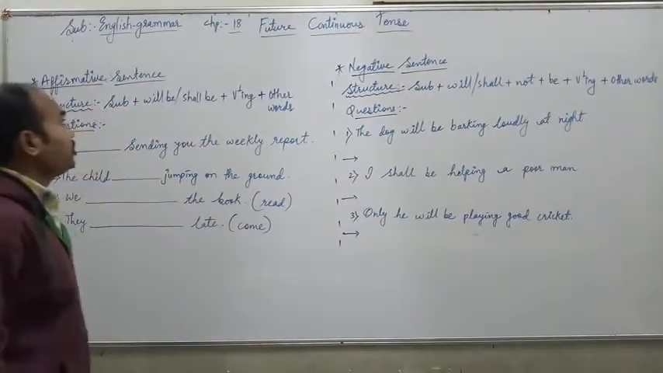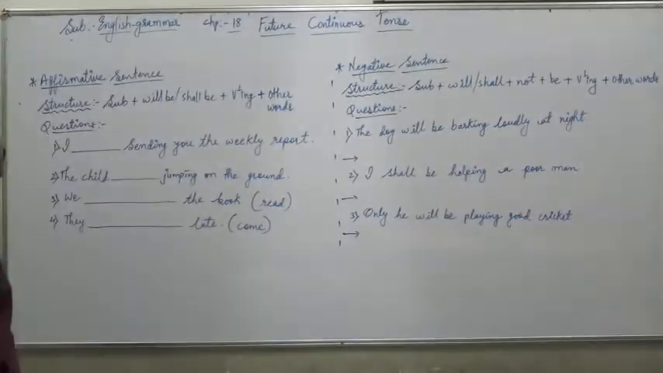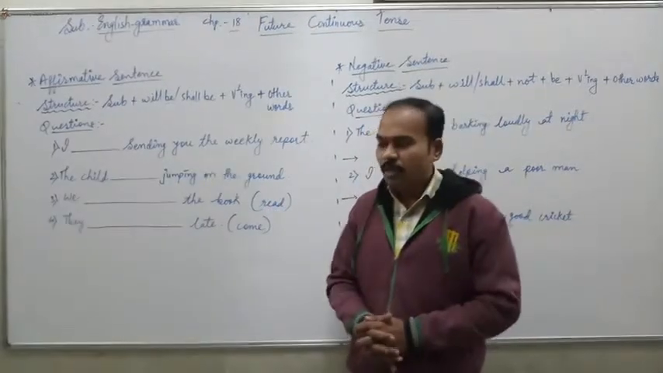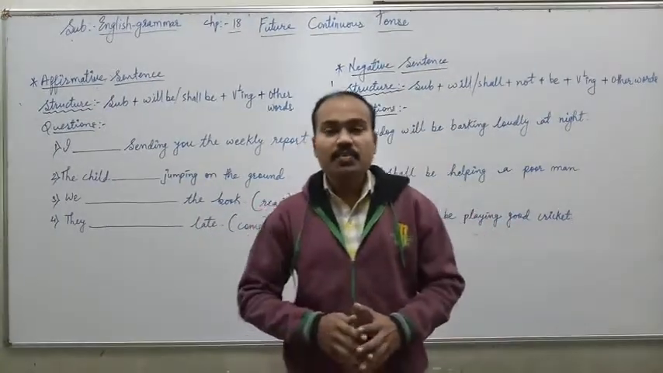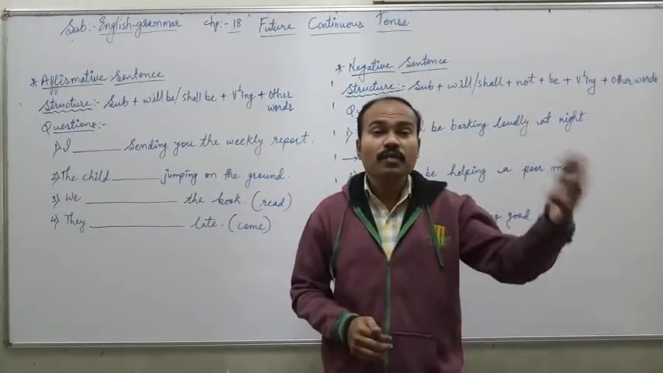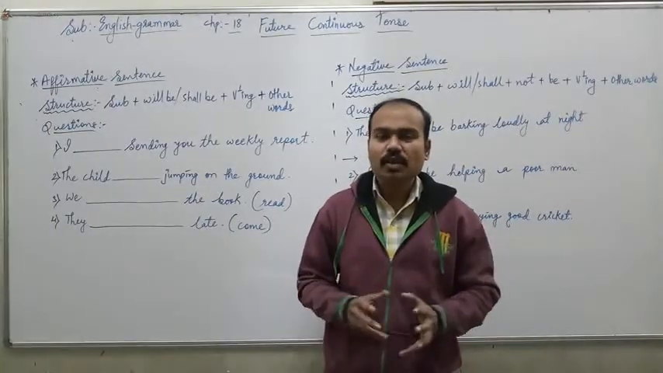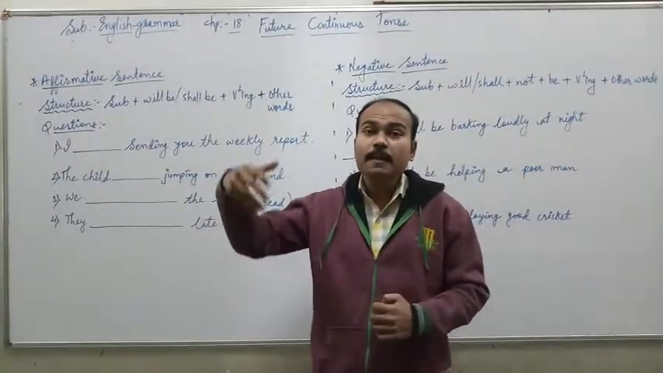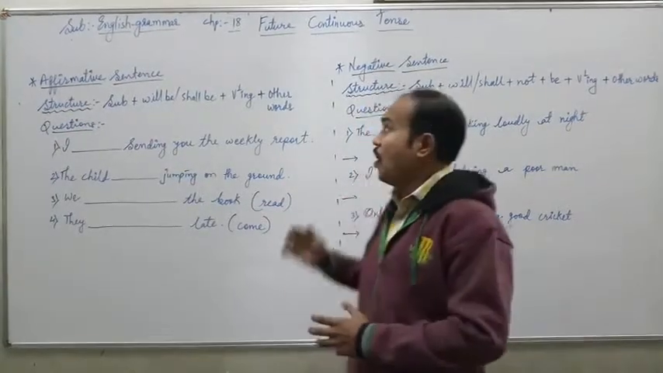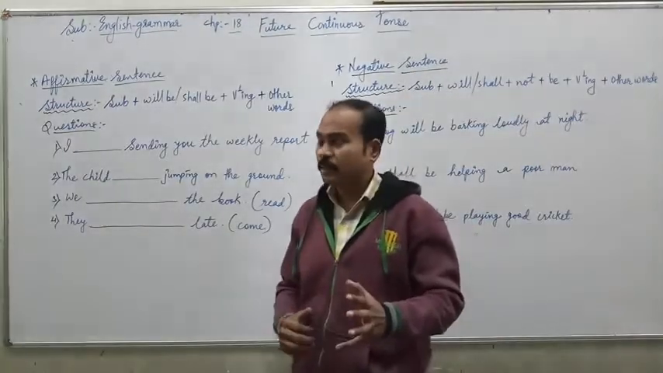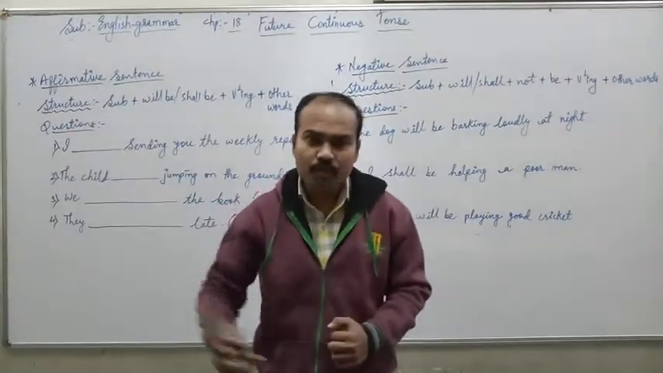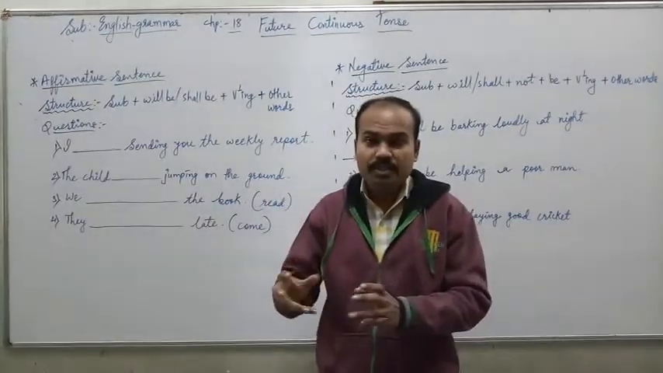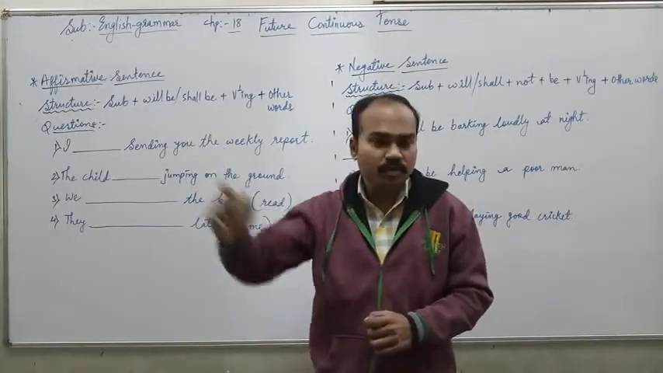Today we are going to see chapter number 18 of English grammar, that is future continuous tense. So what is future continuous tense? It shows action that will be in progress in future time. Actions or tasks which will be in progress, which will continue in future time, are called future continuous tense. For example, I shall be waiting for you. Okay, it is an example of future continuous tense, meaning action which will be in progress in future.